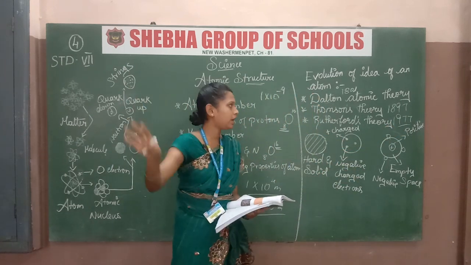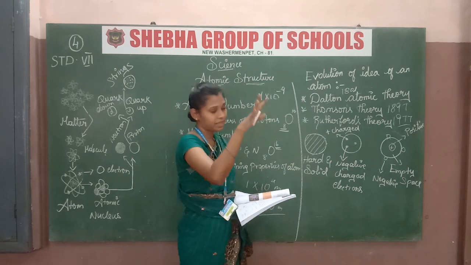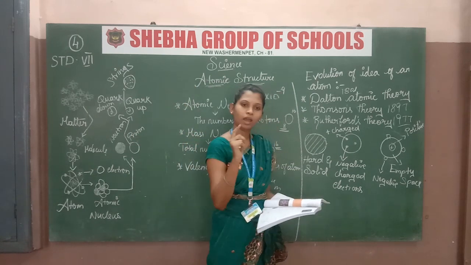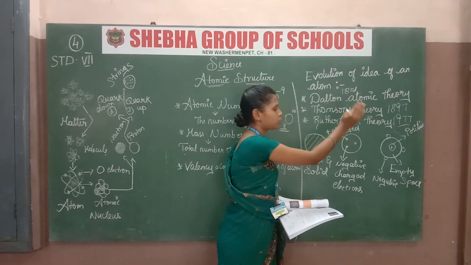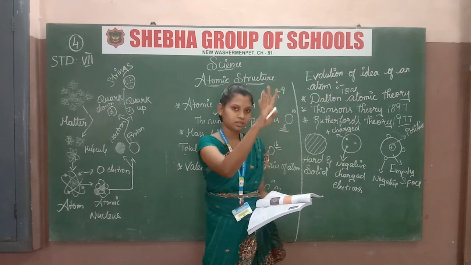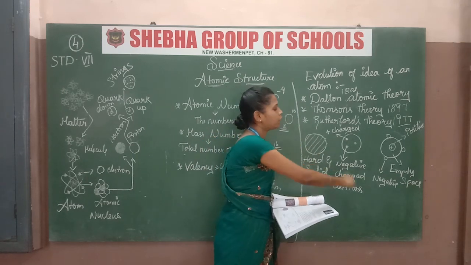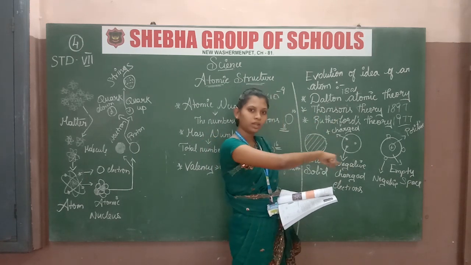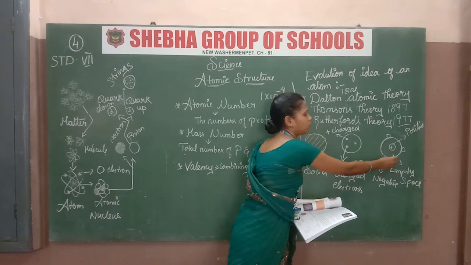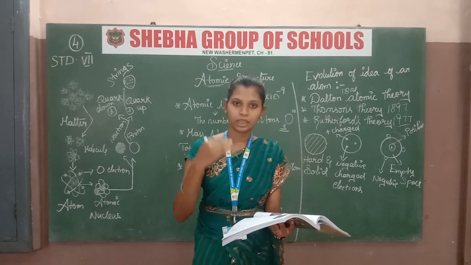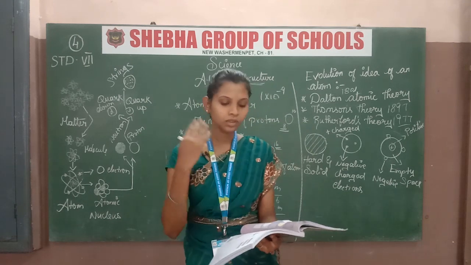Dalton is also correct, Thomson is also correct. They said everything is correct, but the structure of the positive and negative charges is that the positive charge will be present in the center, there is empty space around the positive charge, and the negative charge will be around this in a circle only. It will float on this circle. This is the structure they explained about the atom.